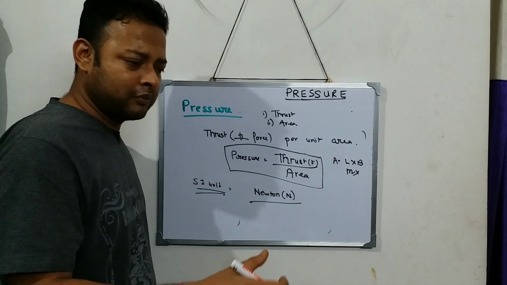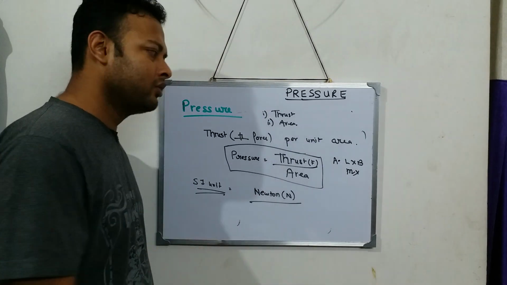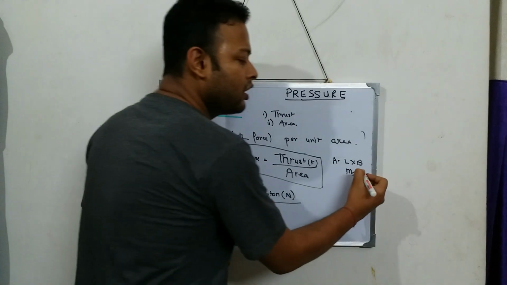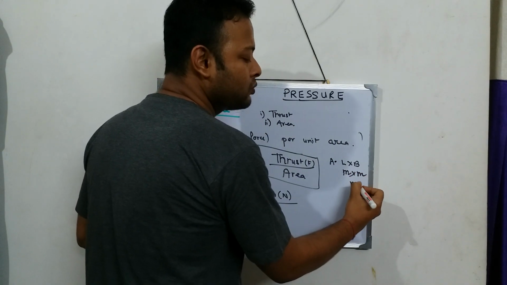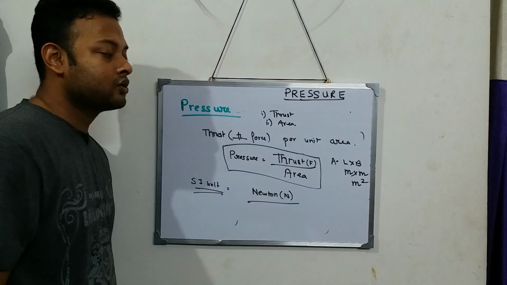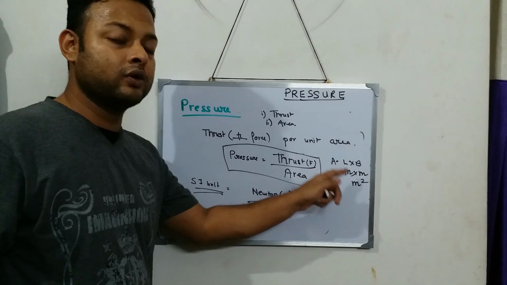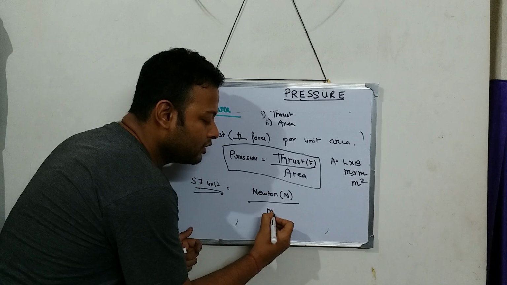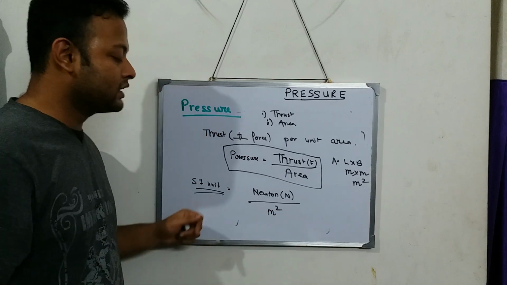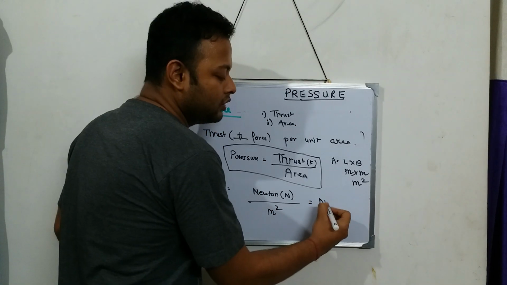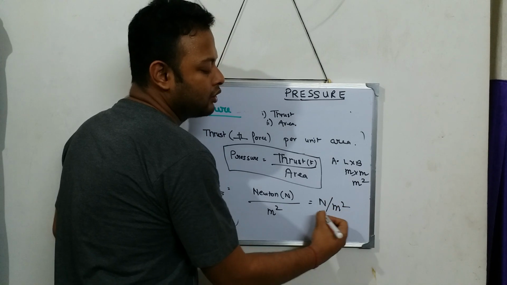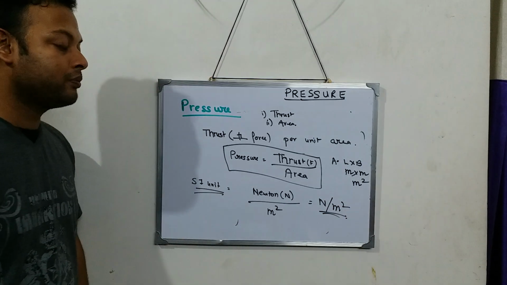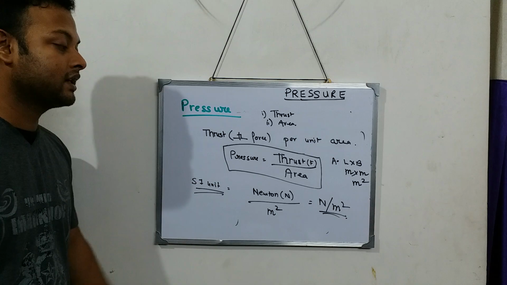Breadth is also a kind of distance, and its SI unit is also meter. So meter into meter is meter square. So the SI unit of area is meter square. So the SI unit of pressure is Newton per meter square.